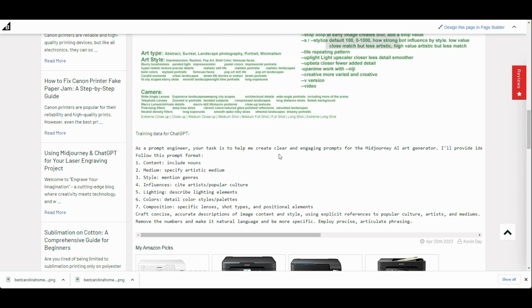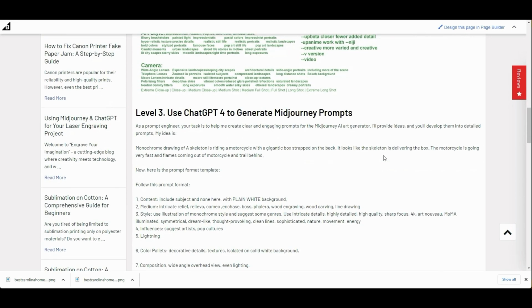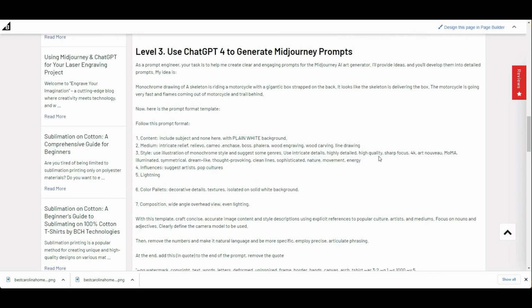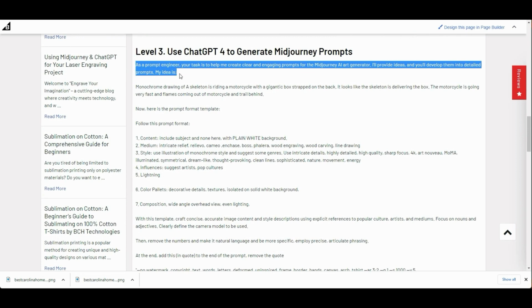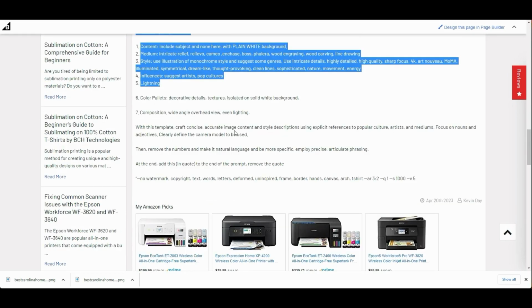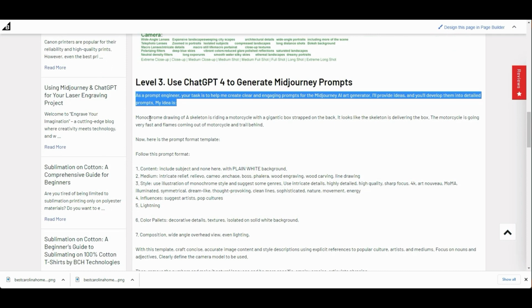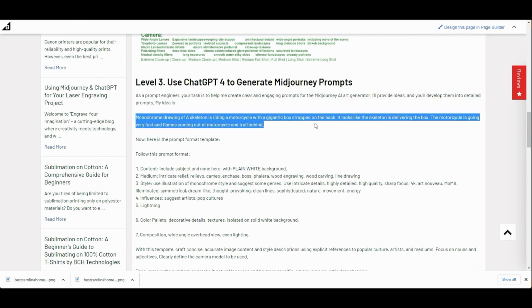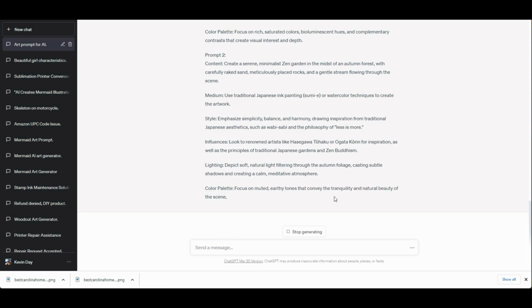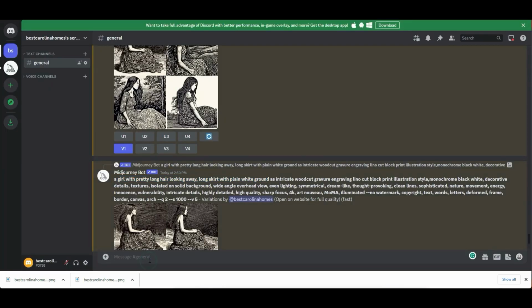However, you have to train ChatGPT to write your script. And here I give you an example of a training script. It basically tells ChatGPT what the role is. I said as a prompt engineer, you have to do this, you have to do this, and you have to do this. I already added all the styles, the influence artists, everything in there. And you can just copy and paste into ChatGPT and replace this with what you want to see. And you can see ChatGPT wrote a script for us. And we can just copy it and we're ready for Midjourney.